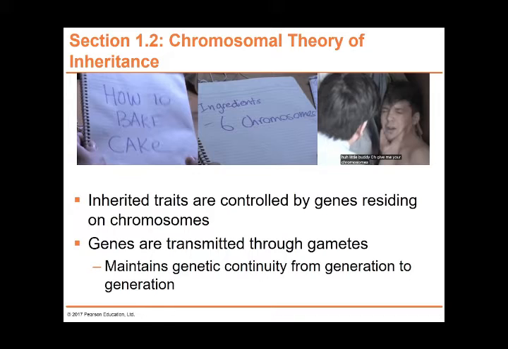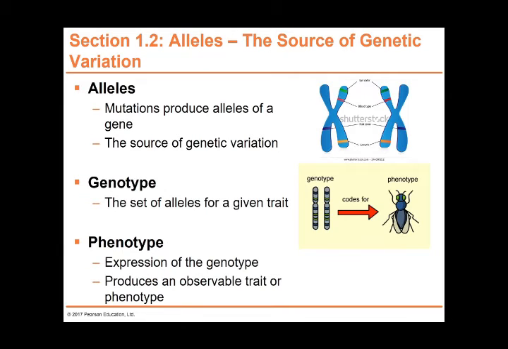Chromosomal theory of inheritance. Inherited traits are controlled by genes residing in chromosomes, and genes are transmitted to gametes. So it means that there will be a genetic continuity from generation to generation. Alleles. Mutation produces alleles of a gene, which is a source of genetic variation. Genotype is the alleles for a given trait. Phenotype will be the expression of genotype, which is the observable trait for the genotype itself.